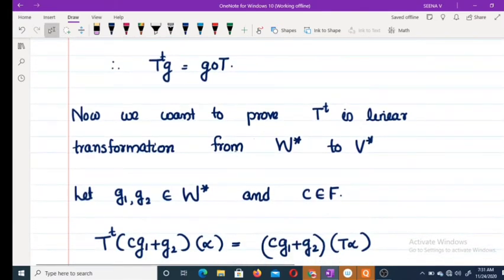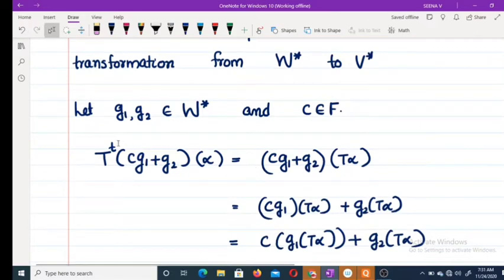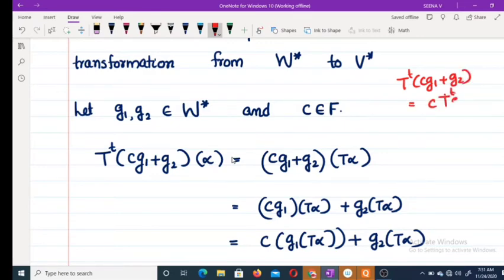Now to prove T transpose is linear, you take two points G1, G2 belonging to W star and C belonging to F. So we have to prove that T transpose of C G1 plus G2 is equal to C T transpose G1 plus T transpose G2.